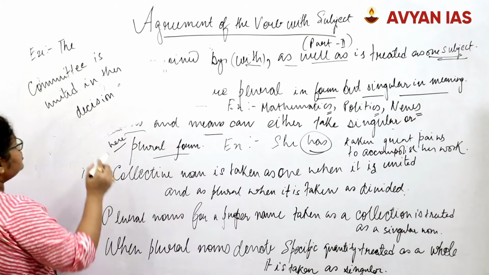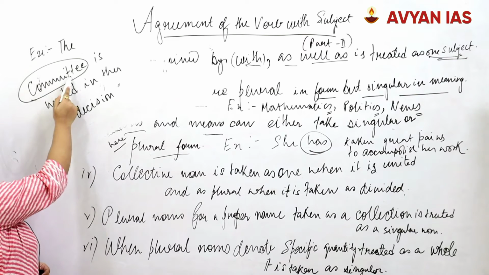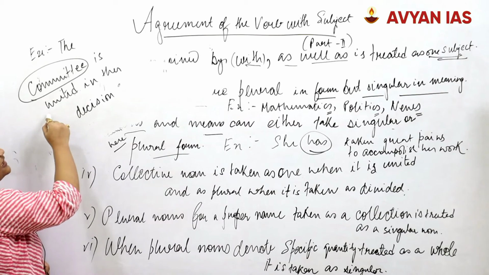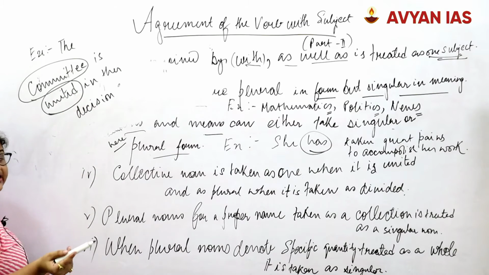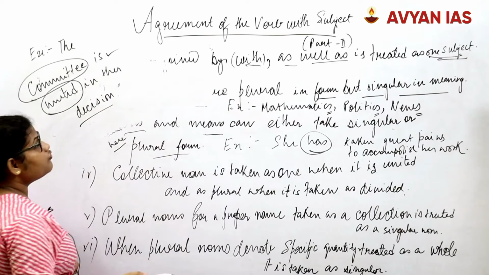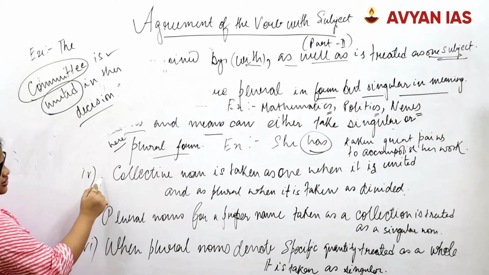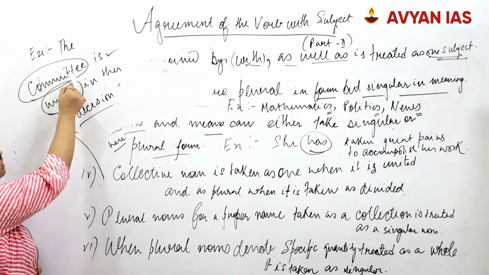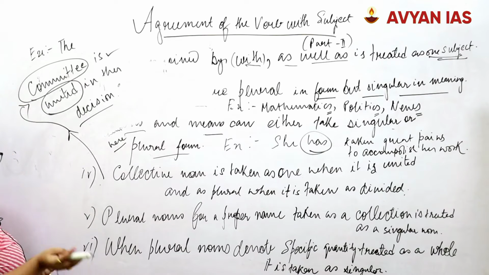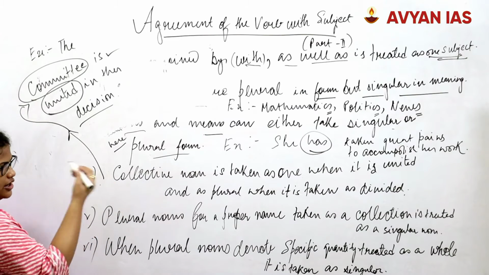Although the word committee means more than one person, since they are united in their decision, which comes as one, we will use the singular form of the verb. The word committee is a collective noun, and when we talk about it as a united whole, we will take it as a singular noun.